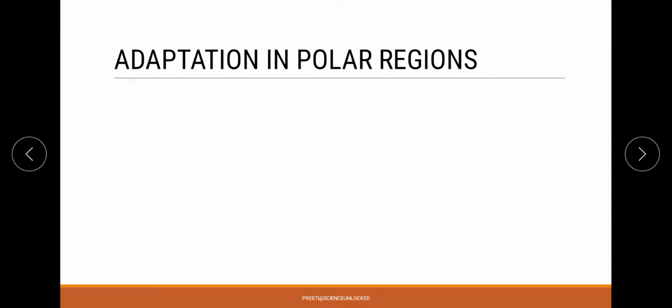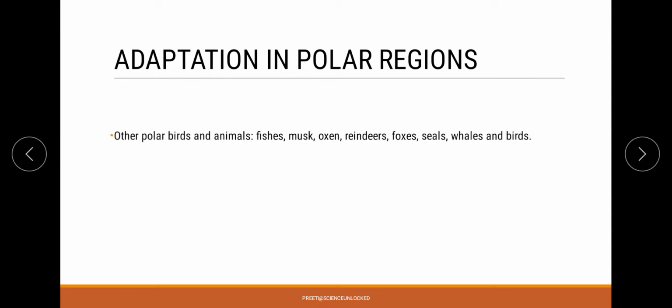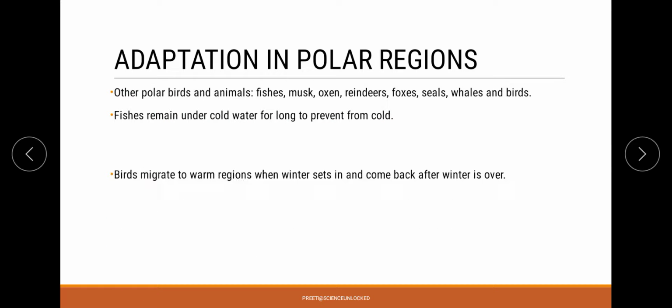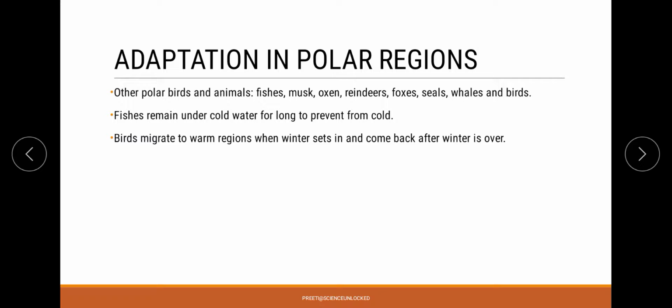Now the next aspect is related to some general features with reference to polar regions, which include a different set of organisms, like polar fishes, birds, foxes, reindeers, and seals, which are going to be observed over there. Now over here we are going to find that the fishes are going to remain under the water so that they can keep themselves at a moderate temperature in spite of the extreme cold.